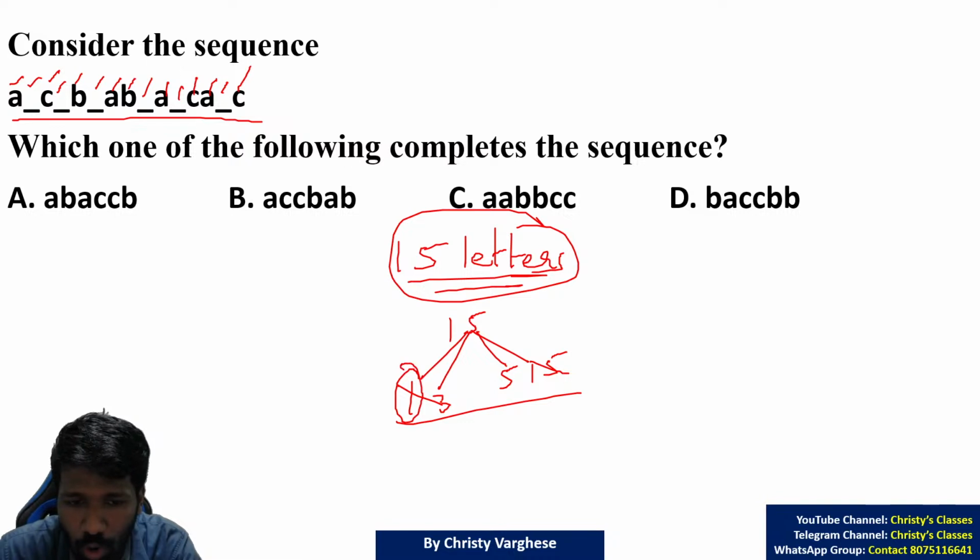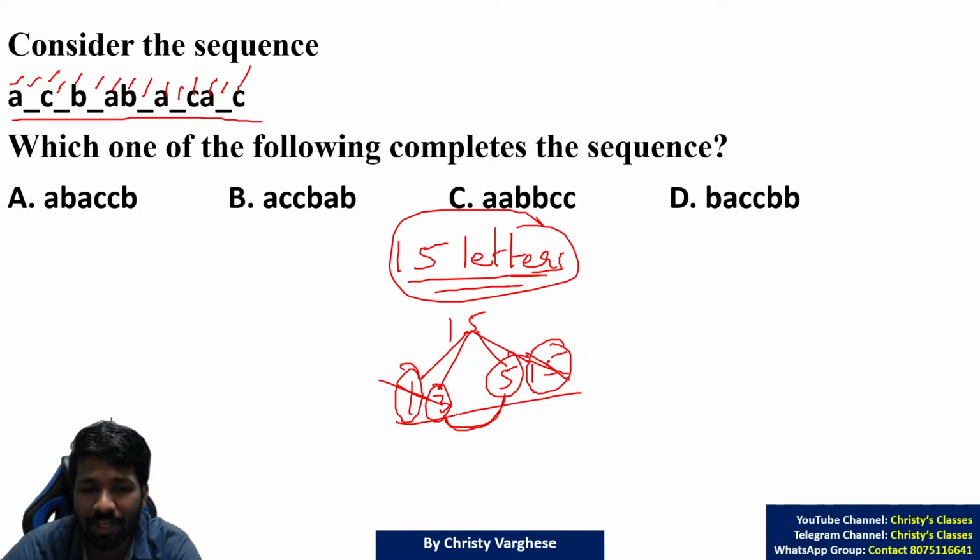Either groups of 1 or groups of 3 or groups of 5 or groups of 15. But groups of 1, that is not a group at all. Group of 15 also does not make sense. So here the only possible cases are groups of 3 or groups of 5. All of you are understanding? So now we have a guideline. Either you have to group it in groups of 3 or in groups of 5. So try both of it by substituting options.